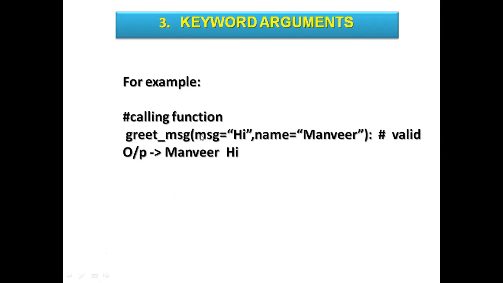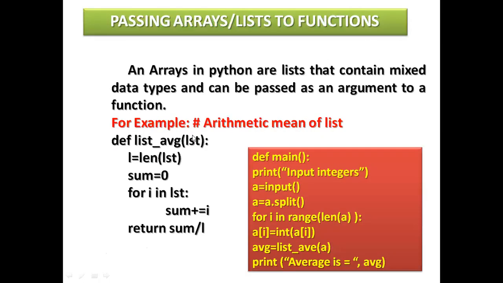See here, same previous example. Passing an array or list to a function: an argument can also be passed as an array or list. An array in Python is a list that can contain mixed data types and can be passed as an argument to a function. So here, def list_avg.